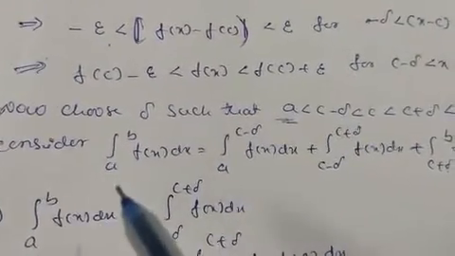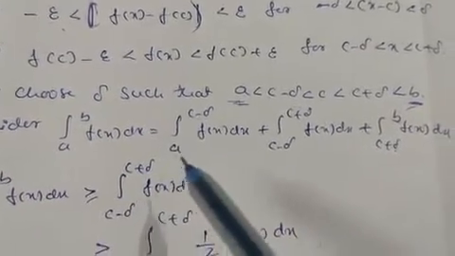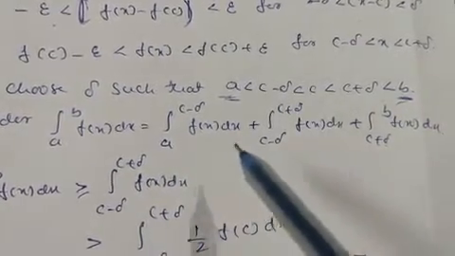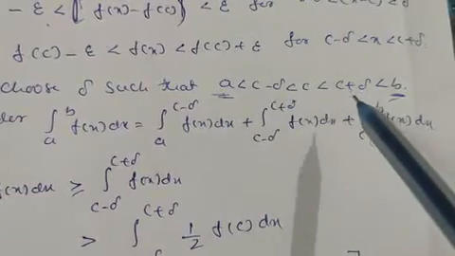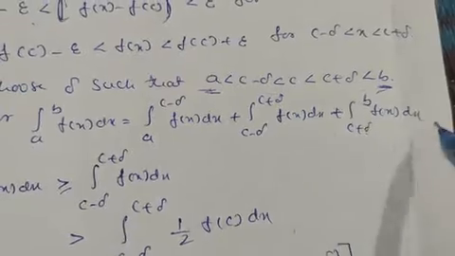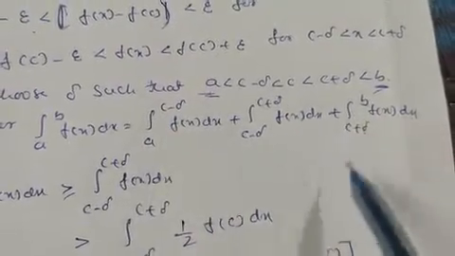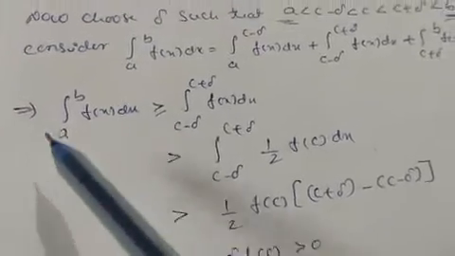Now consider the integration from a to c of f of x dx, which is equal to the integration from a to c minus delta of f of x dx, plus c minus delta to c plus delta of f of x dx, and c plus delta to b of f of x dx. That is in between here, again the same a to b, we can write like this.